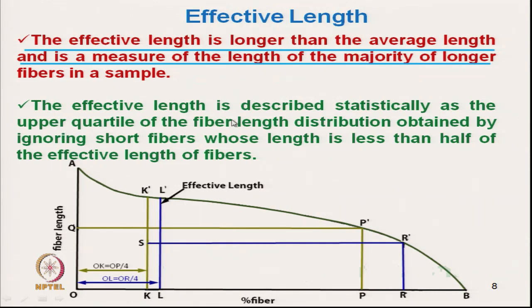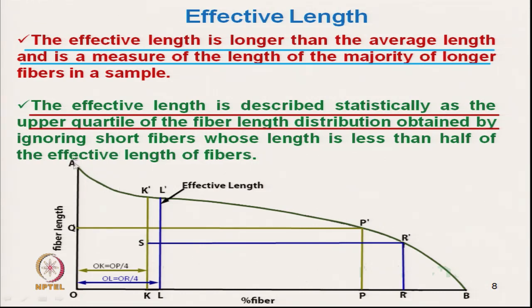The effective length is described statistically by the upper quartile of the fiber length distribution obtained by ignoring the short fibers whose length is less than half of the effective length.